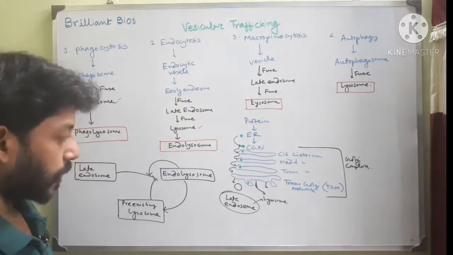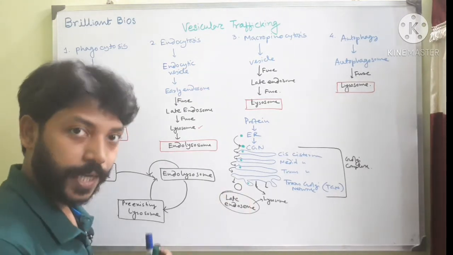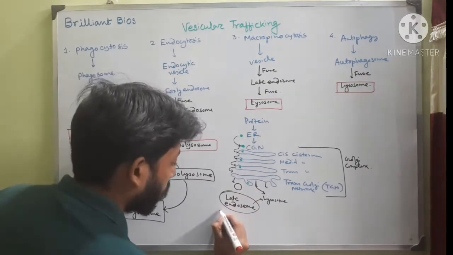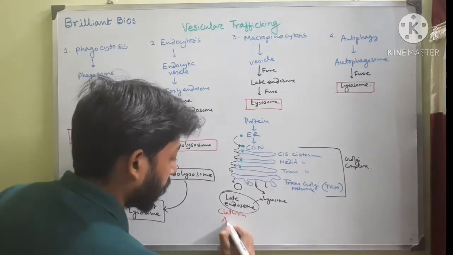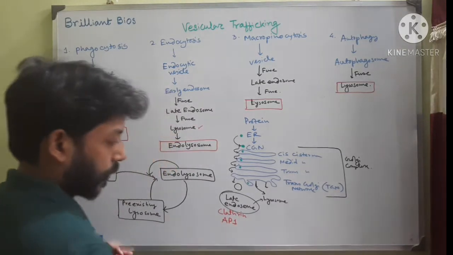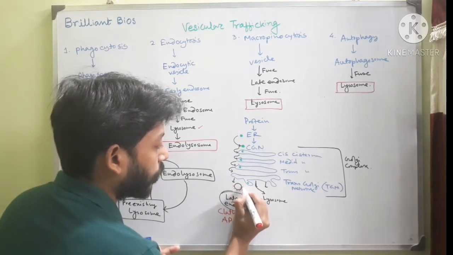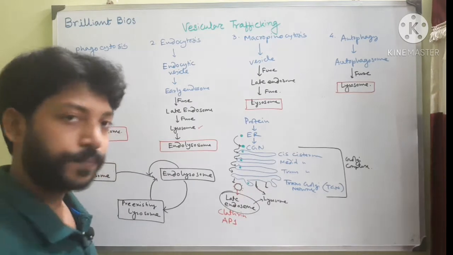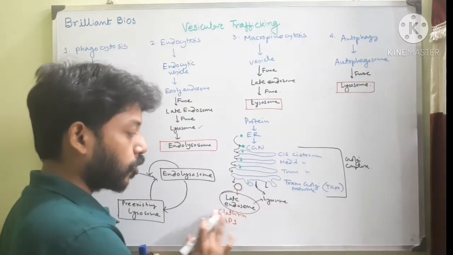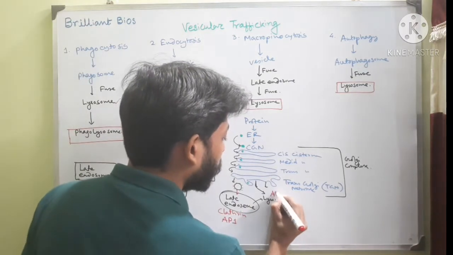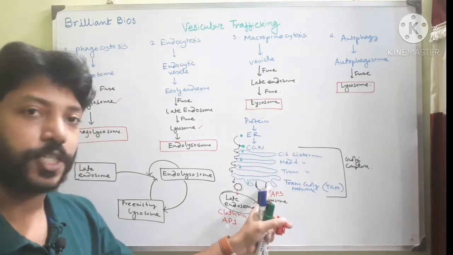If the vesicles fuse with the late endosome, the proteins involved are called clathrin, that is a coat protein, and AP1, adapter protein 1. They help the fusion of these vesicles with the late endosome. But if the protein goes directly to the lysosome, there is no need of clathrin, only the AP3 protein is involved for direct movement of protein to the lysosome from the TGN.